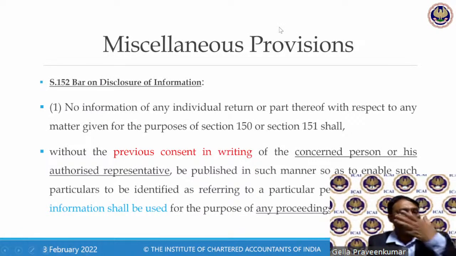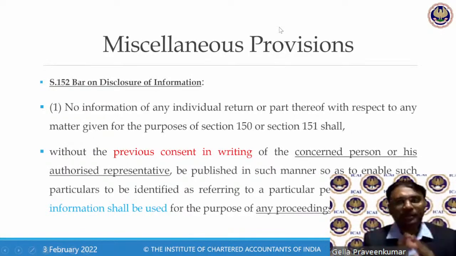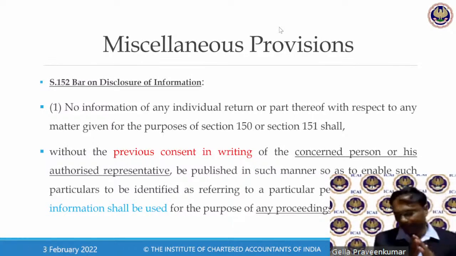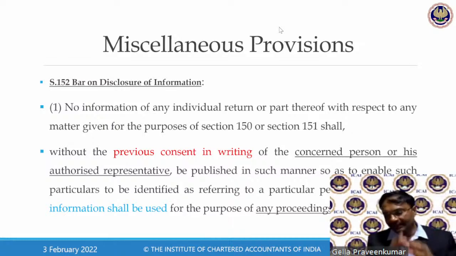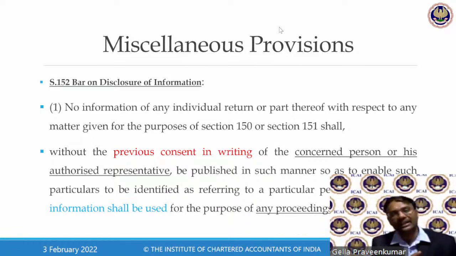Next, bar on disclosure of information. Now, this is one important provision you need to keep in mind. Everyone would have seen the reality show called Big Boss. This is one show which was brought from Western culture to our Indian culture.